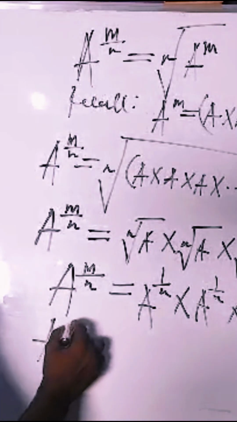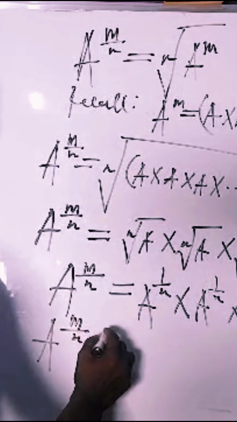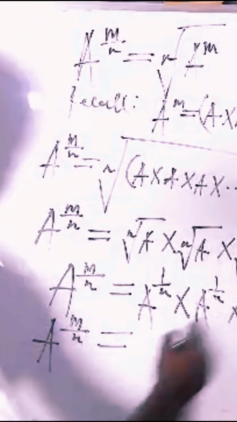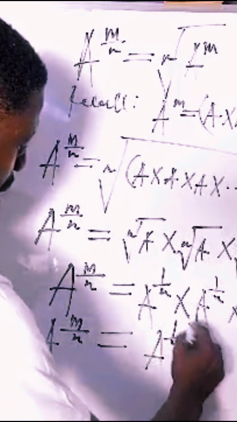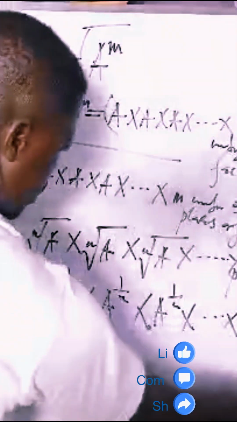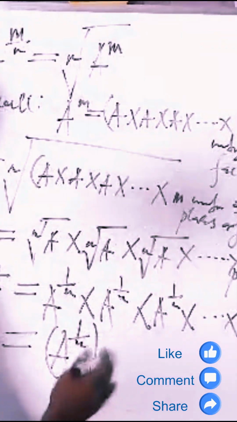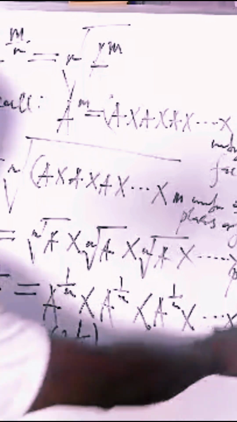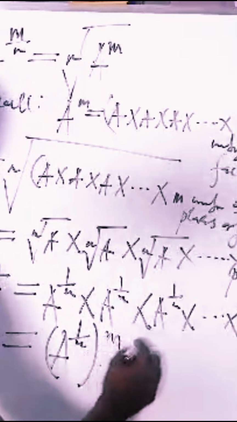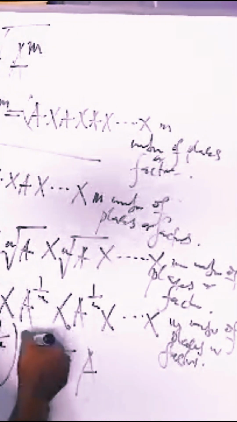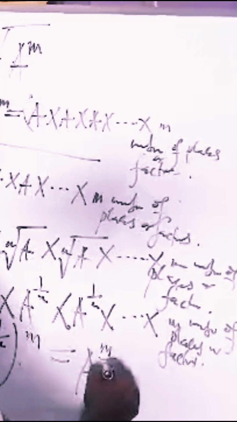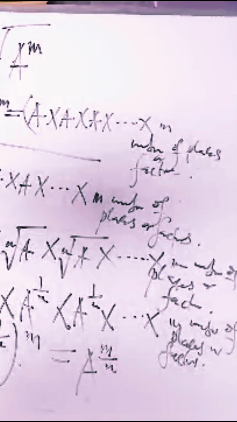Finally, we have a raised to m over n is now equal to, taking one of these, a raised to 1 all over n, closing bracket, raised to the m number of factors, which is m in this case. So we have a raised to 1 over n raised to m, and that is equal to a raised to 1 over n times m, and that is m all over n. And what is a raised to m divided by n standing for?